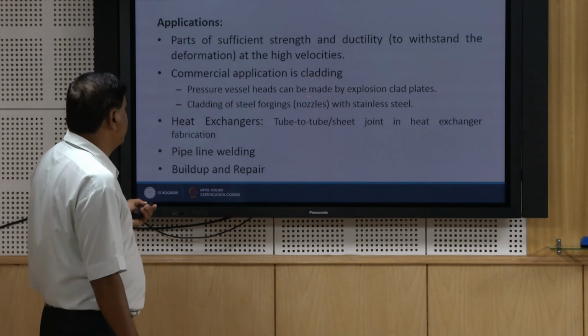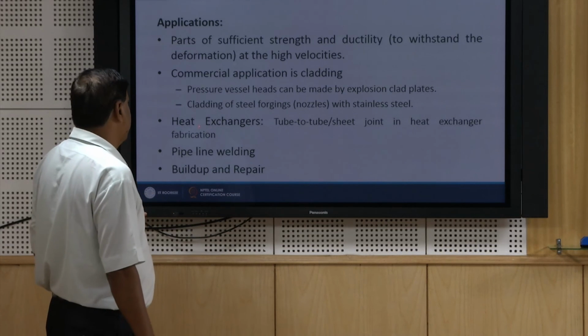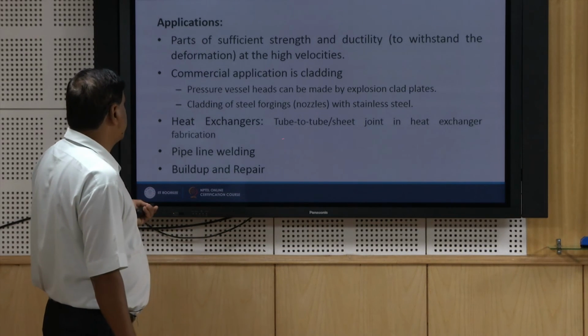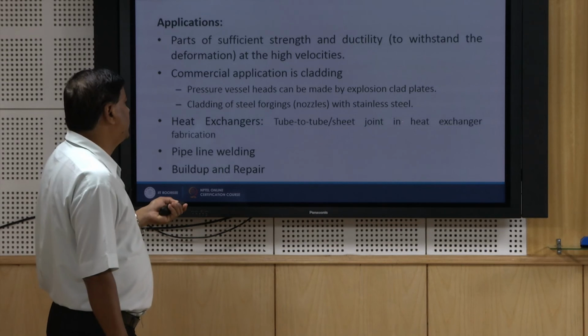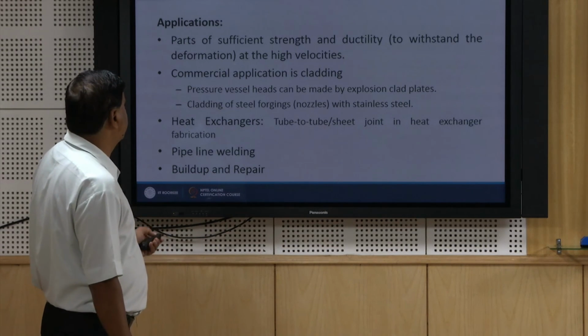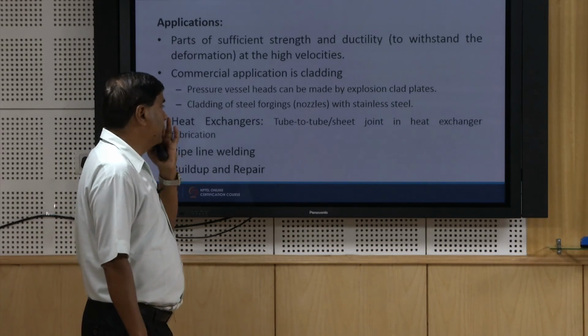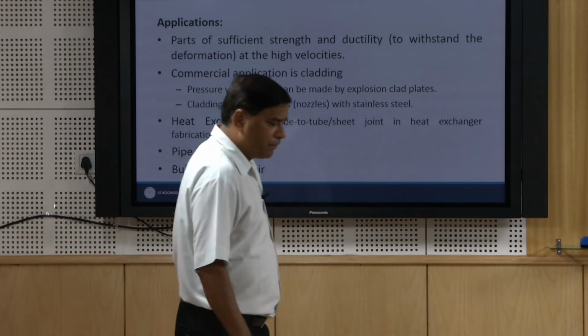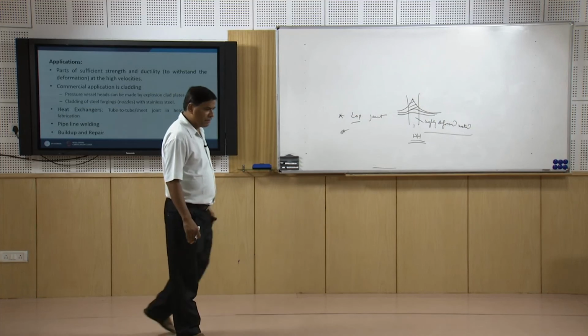So, these are the typical applications of the explosive welding process, mainly used in commercial applications in cladding, pressure vessels, heads can be made by explosion clad plates, heat exchangers like tube to tube, and seat joints in heat exchanger fabrication, pipeline welding, build up and repairs, etc. These are the various applications where explosive welding process can be used.